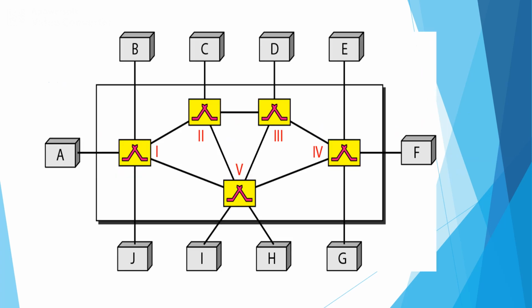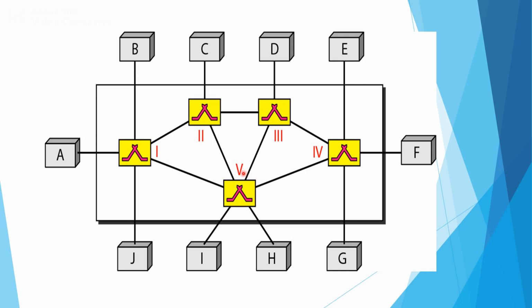switch. The diagram shows a switched network consisting of end systems like A, B, C, D, E and so on till J. We can observe that all the switches like 1, 2, 3, 4 and 5 are considered here.